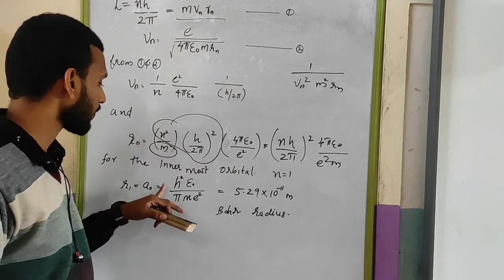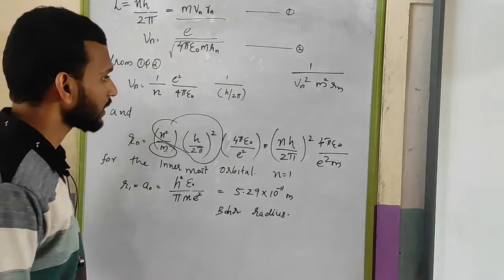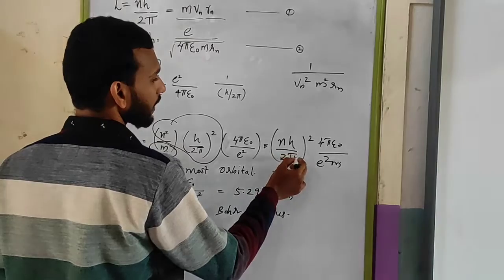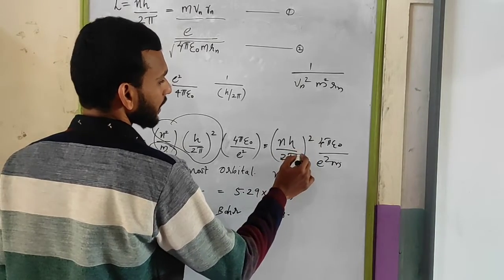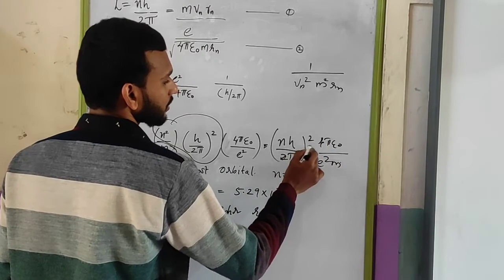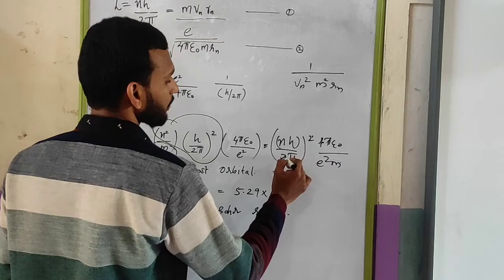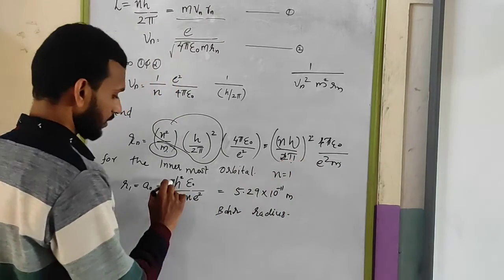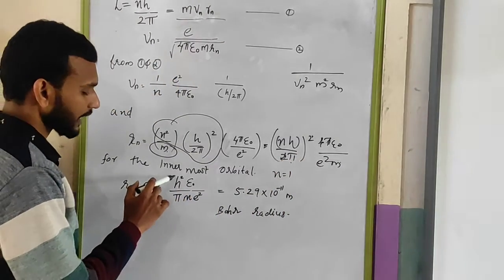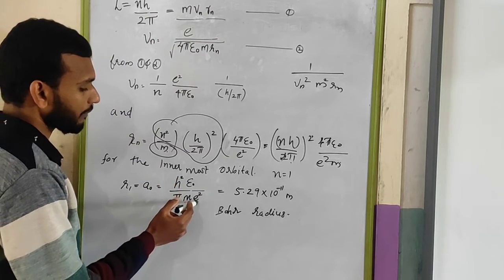So n square will become 1. Here this 2 pi the whole square will become 4 pi square. So 4 cancel, pi square pi, here one pi will remain. n is actually 1, so h square by pi, epsilon 0 divided by m into e square.